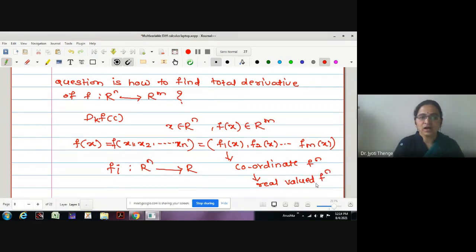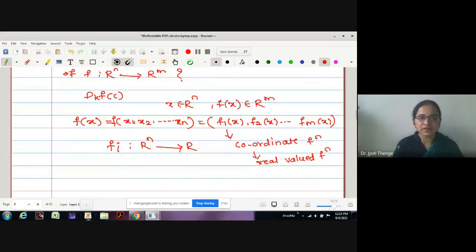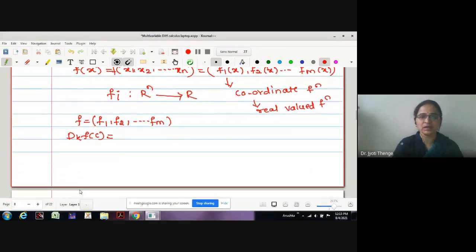These functions are real valued functions. Therefore, if the function is of this type, that is, f can be represented with an m-tuple vector f1, f2 up to fm, where every individual coordinate function is a multivariable real valued function. Therefore, a question arises: how to find out the partial derivative? Can anyone tell me how to find out the partial derivative of this function with respect to the kth variable? Does anyone have an idea?